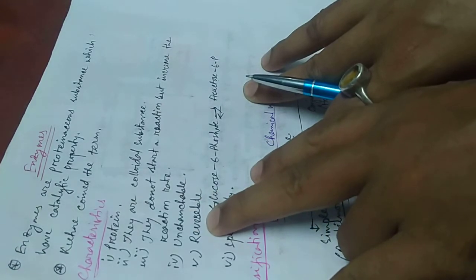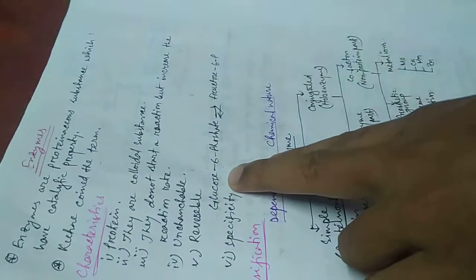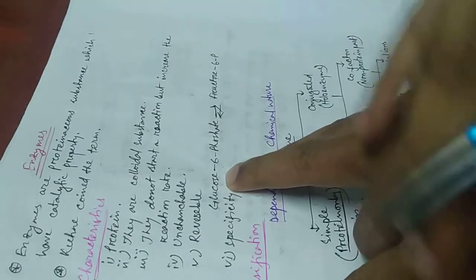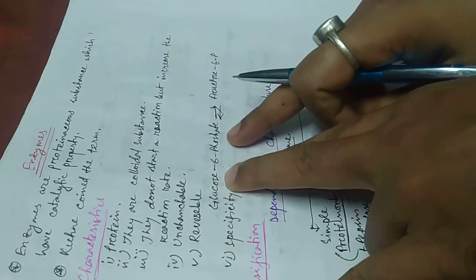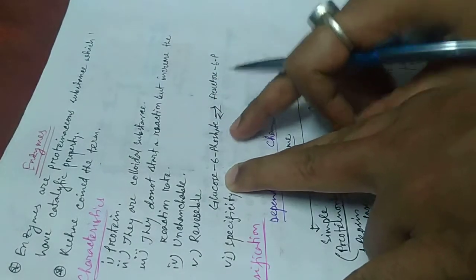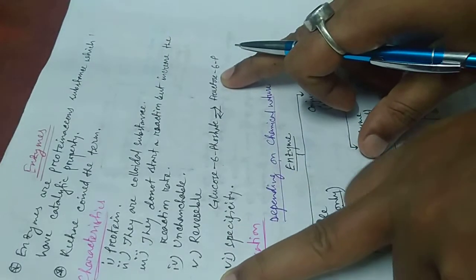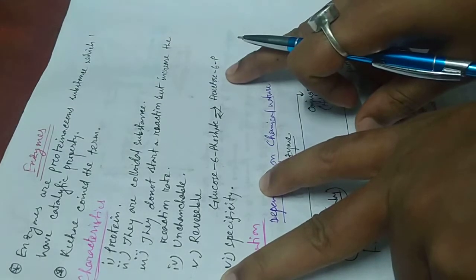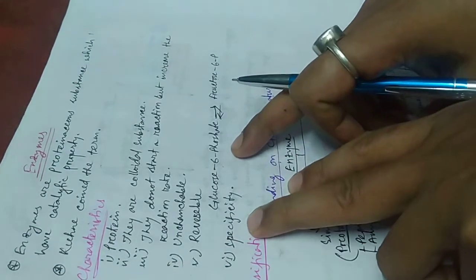Then reversible. Reversible means if any enzyme takes part in a reaction, then it converts the substrate into the product, and also converts the product into the substrate again. It is the reversibility of an enzyme. As an example, glucose 6-phosphate is converted into fructose 6-phosphate by the presence of hexokinase enzyme, and the hexokinase enzyme also helps in conversion of fructose 6-phosphate into glucose 6-phosphate again. It is the reversibility.